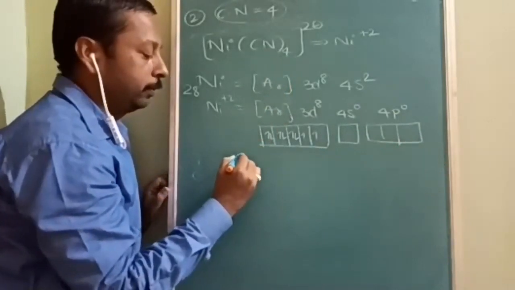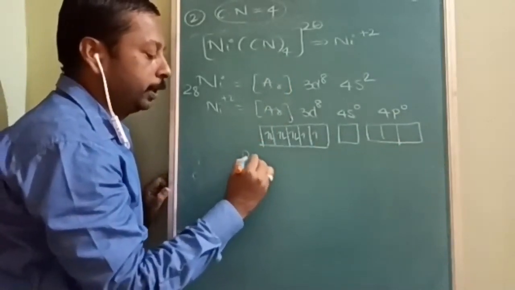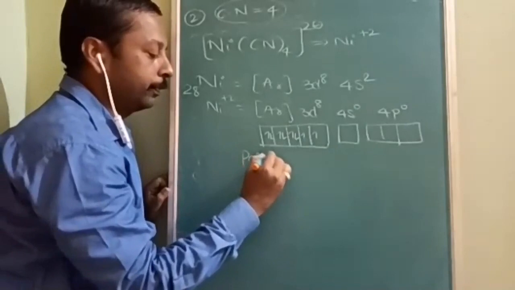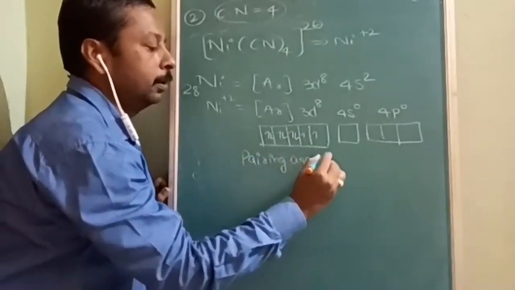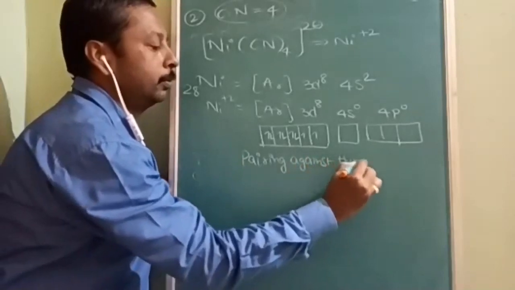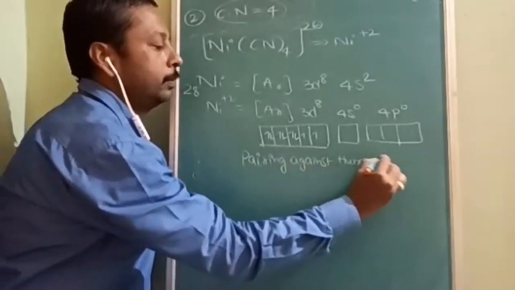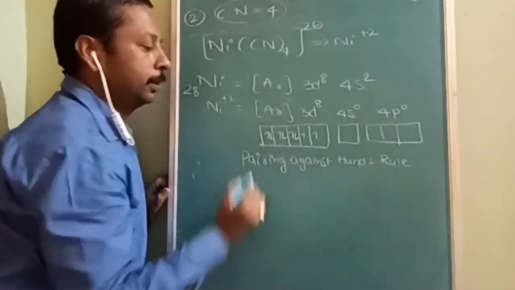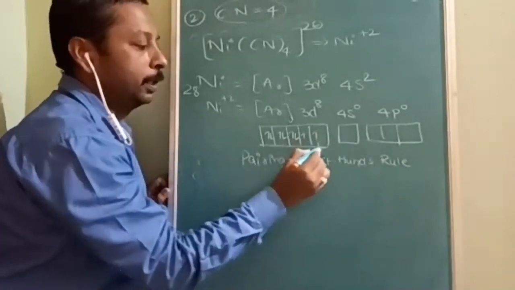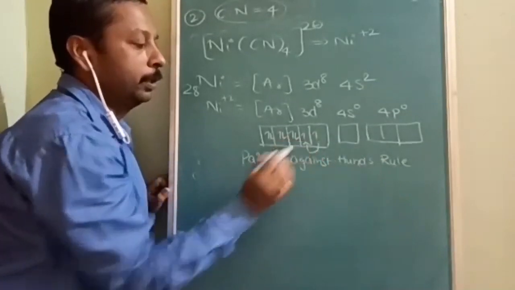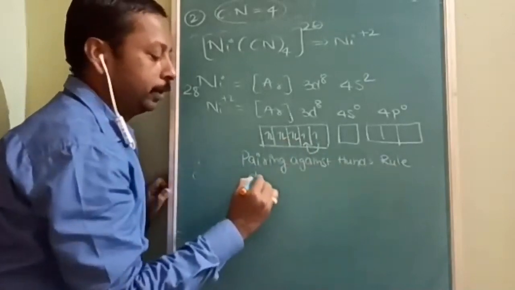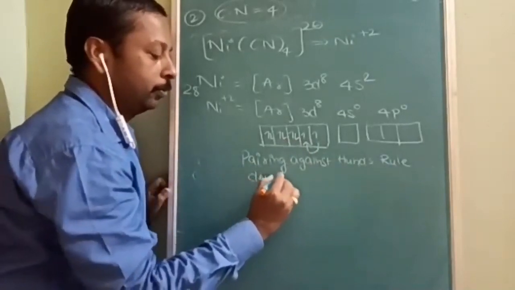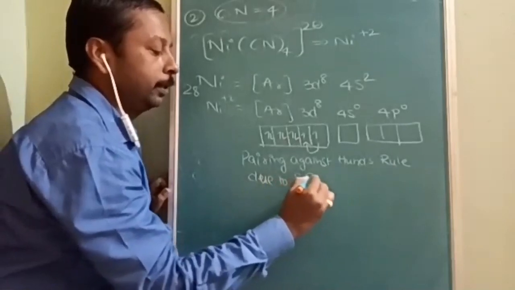Again, what we have to write? Pairing against Hund's rule. Which rule? Hund's rule. Then what happens? This electron will come over here. This is to be done due to strong field ligand.